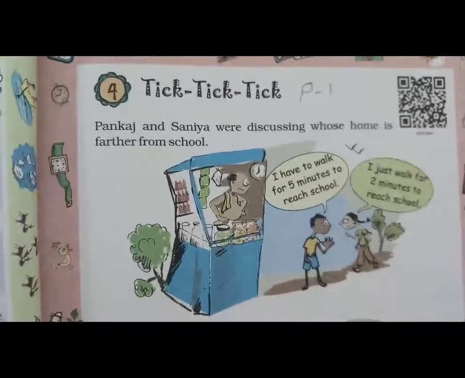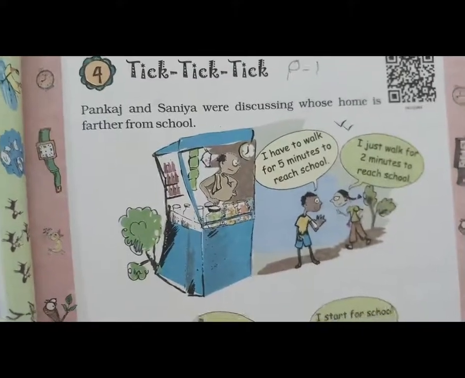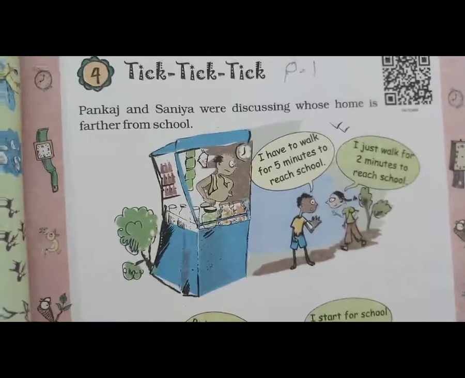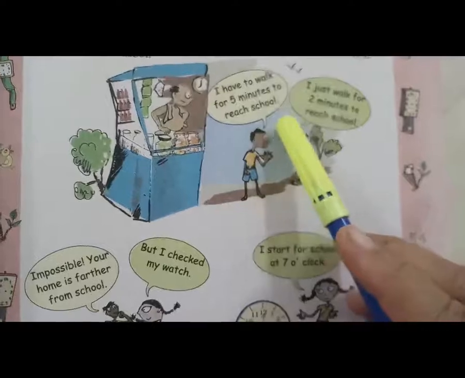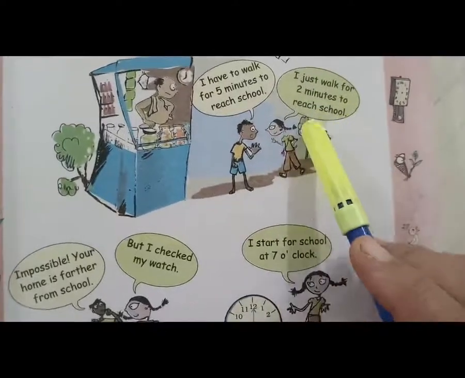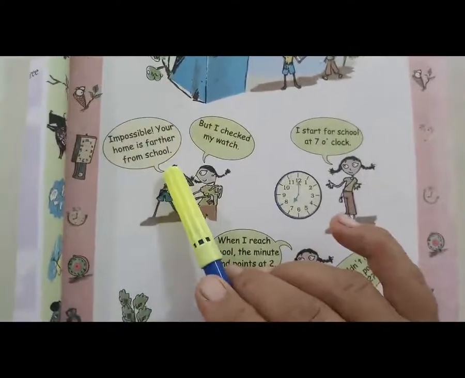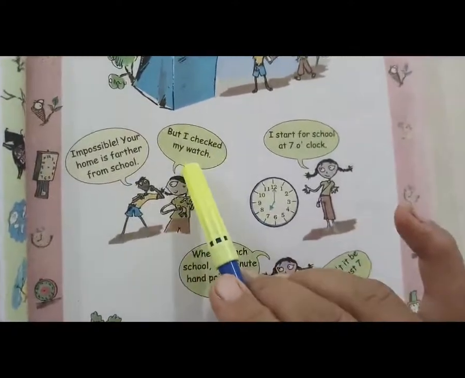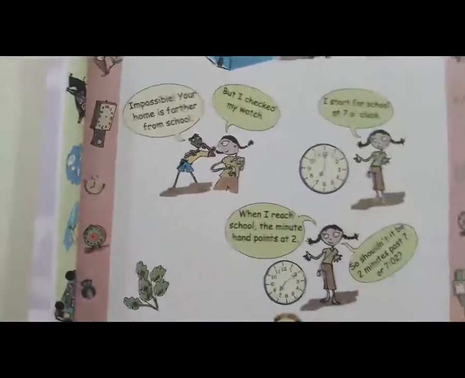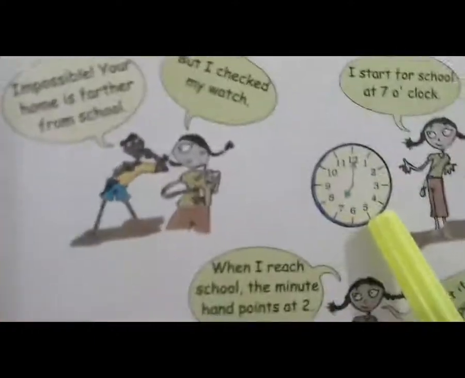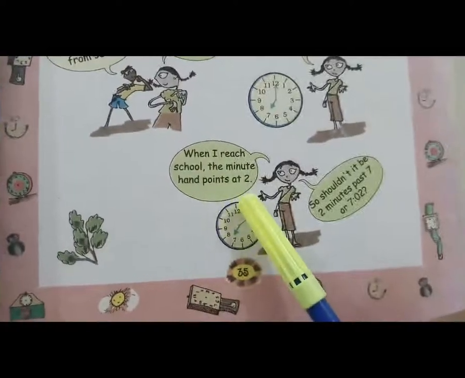See here, we have to start. Pankaj and Sanya were discussing whose home is farther from school. I have to walk for 5 minutes to reach school. I just walk for 2 minutes to reach school. Impossible, your home is farther from school. But I checked my watch. I start for school at 7 o'clock. When I reach school, the minute hand points at 2.